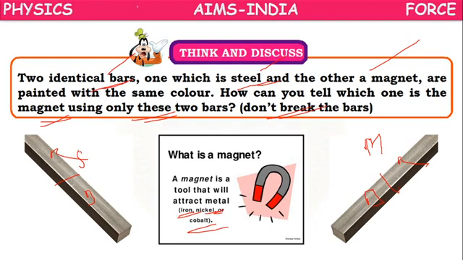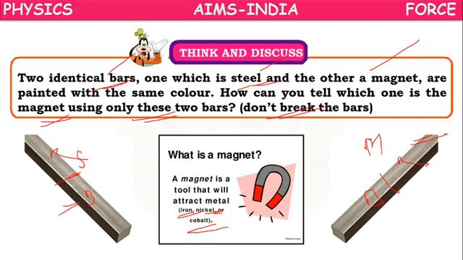Okay. So if you take some magnetic materials near to the steel bar or near to the magnetic bar, whichever shows the attraction power will be a magnet. That is one case.